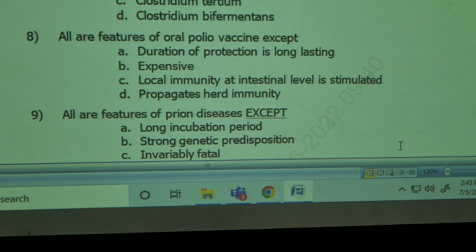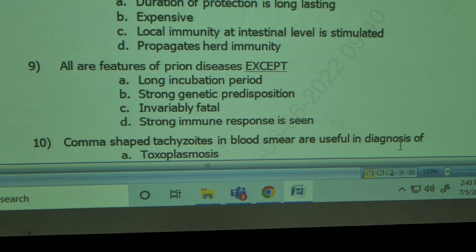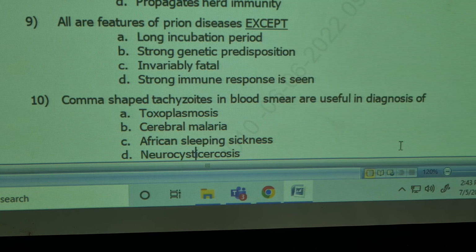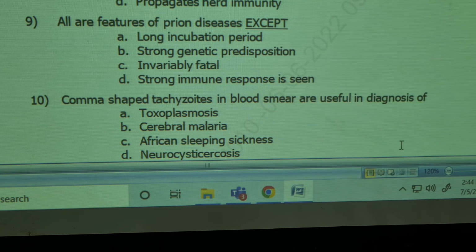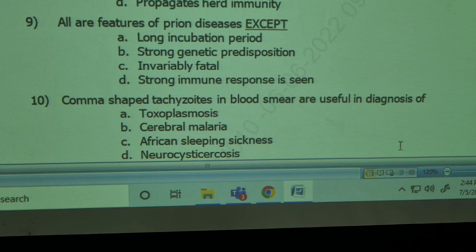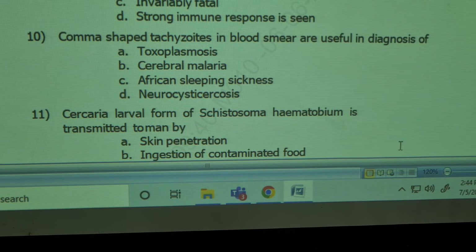All the features of oral polio vaccine except duration of protection is long, expensive, local immunity at intestinal level is stimulated, propagates herd immunity. Which one is correct? Expensive. It is cheaper than the parenteral Salk vaccine. All features of prion disease except long incubation period, strong genetic predisposition, invariably fatal, strong immune response is seen. Wrong. Except strong immune response is seen.